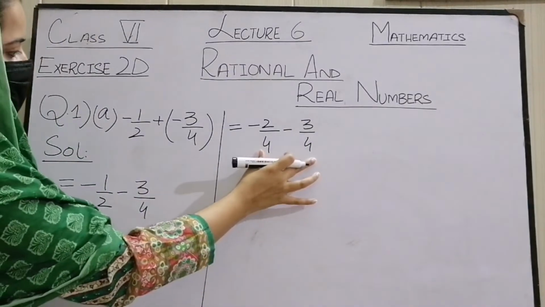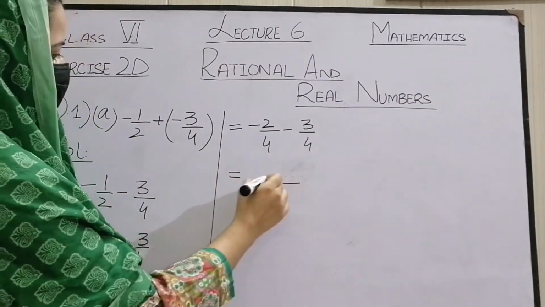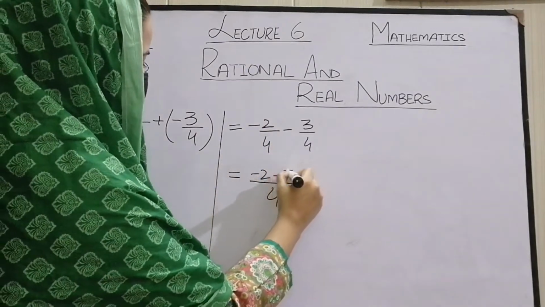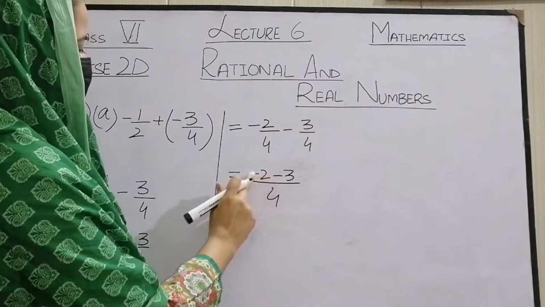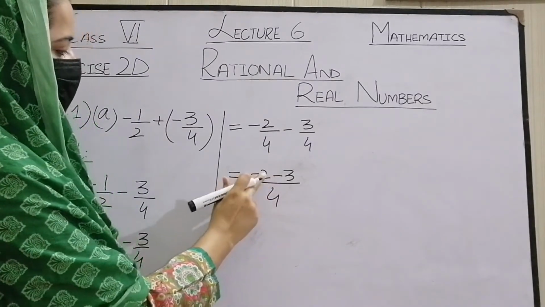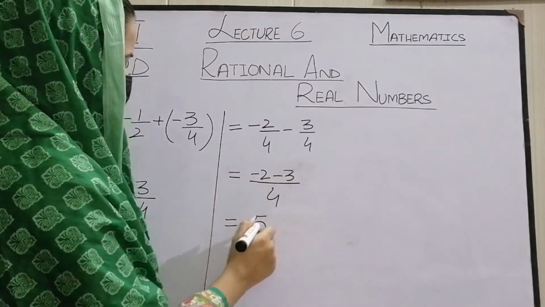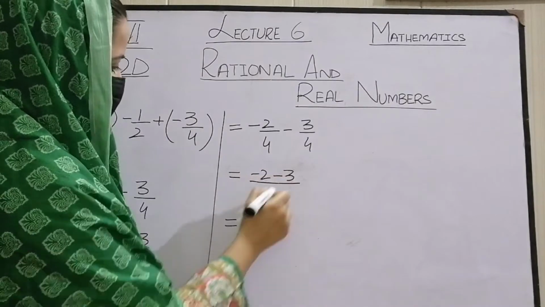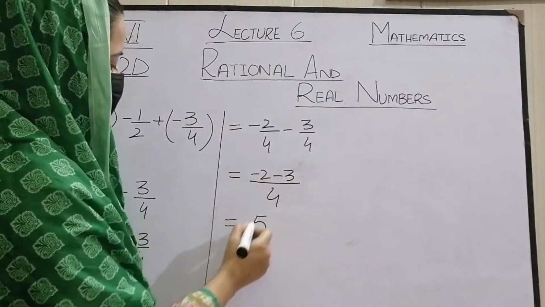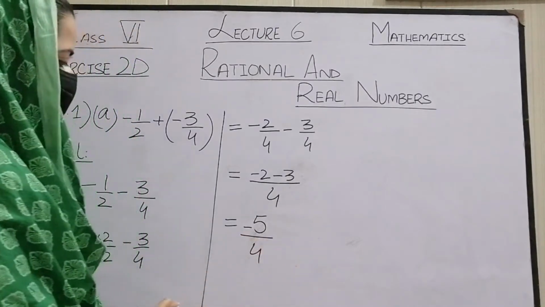When the denominator is the same, combine the numerators. Minus 2 minus 3. These both numbers are with the same sign, so we have to add them up. 2 plus 3 is 5. Which one of these is the bigger one? Obviously 3 is the bigger one and 3 has a negative sign with it, so the answer is negative. Minus 5 by 4.